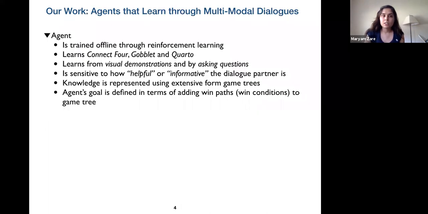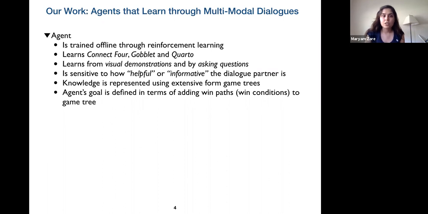So we extend an agent that is trained offline through reinforcement learning, and the agent can learn Connect 4, Goblet, and Quarto, but this talk is mainly focused on Quarto, the most complex game among the three. The agent can learn both from visual demonstrations and by asking verbal questions, and it is sensitive to how helpful or informative the dialogue partner is.